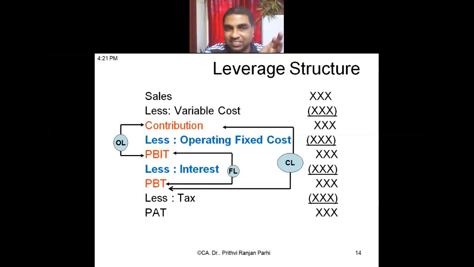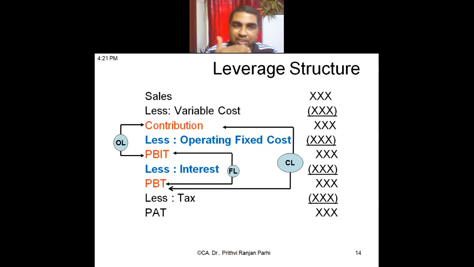First is sales, then variable cost. Sales minus variable cost is what? Contribution. Minus fixed operating cost, you'll be getting PBIT. Minus interest, you'll be getting PBT. Minus tax, you'll be getting PAT. Okay. We only have to remember this structure. It will be very easy to remember the formula from this. The structure, I think you can easily remember.